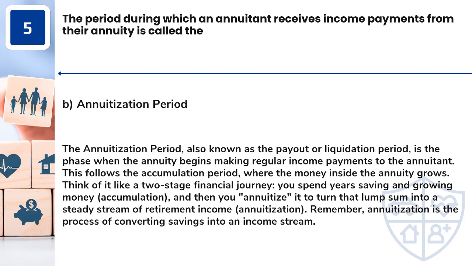Answer: B. Annuitization period. The annuitization period, also known as the payout or liquidation period, is the phase when the annuity begins making regular income payments to the annuitant. This follows the accumulation period, where the money inside the annuity grows. Think of it like a two-stage financial journey. You spend years saving and growing money, accumulation, and then you annuitize it to turn that lump sum into a steady stream of retirement income, annuitization. Remember, annuitization is the process of converting savings into an income stream.